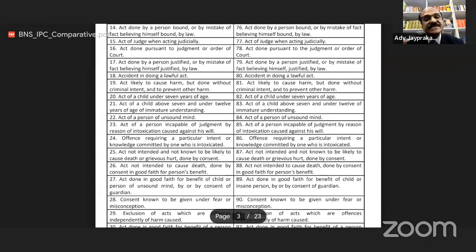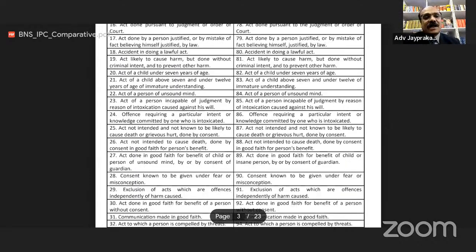Now in BNS section 23 is related to act of a person incapable of judgment by reason of intoxication caused against his will. That is very important. So if intoxication against his will is caused, that will be under general exception. It was earlier section 85 in IPC. Now in BNS section 24 is related to offence requiring a particular intent or knowledge committed by one who is intoxicated. Earlier it was section 86.